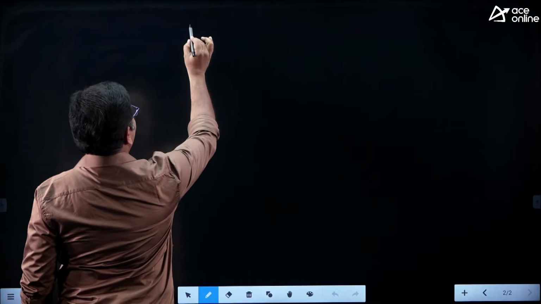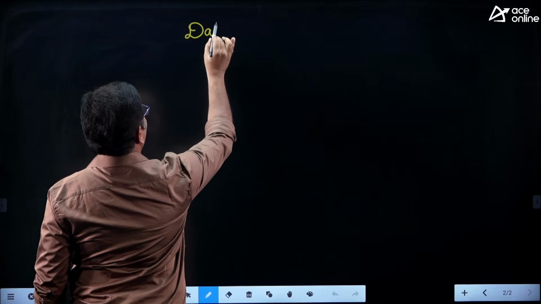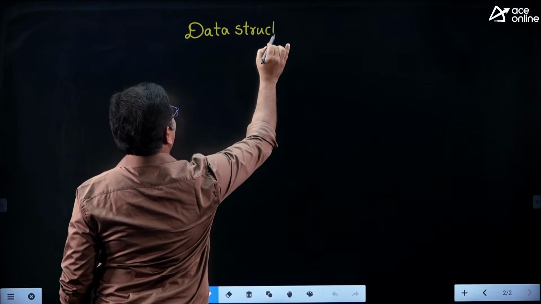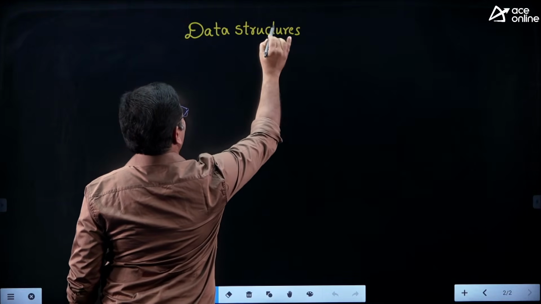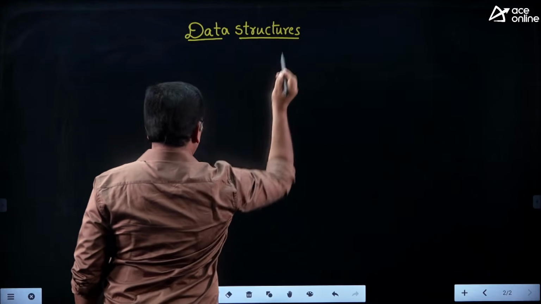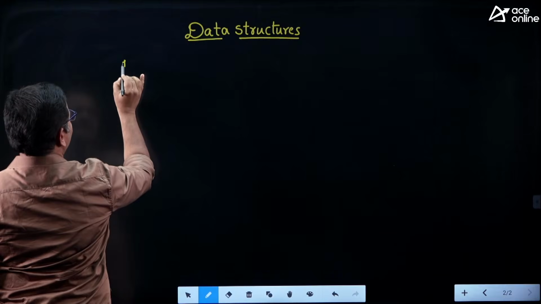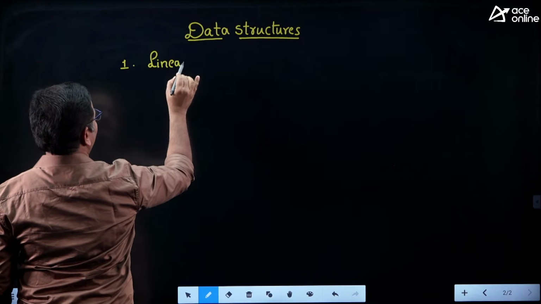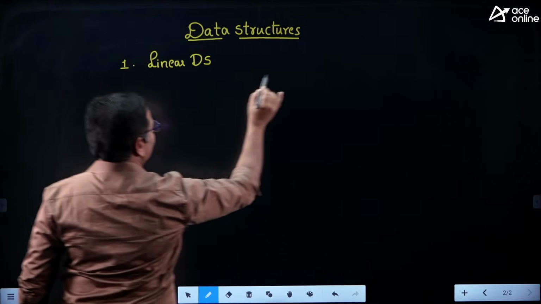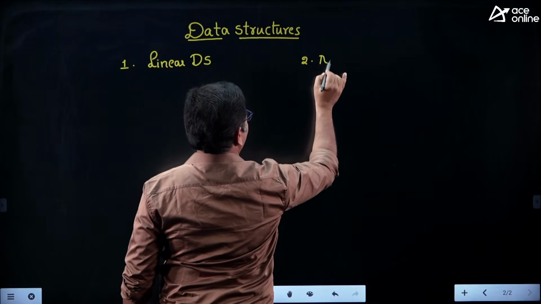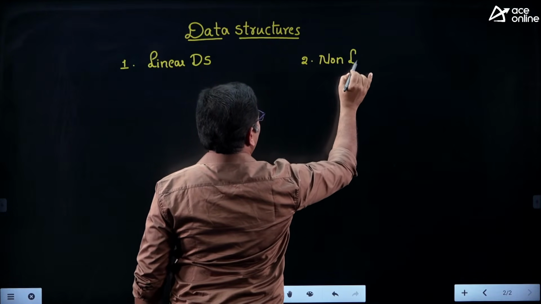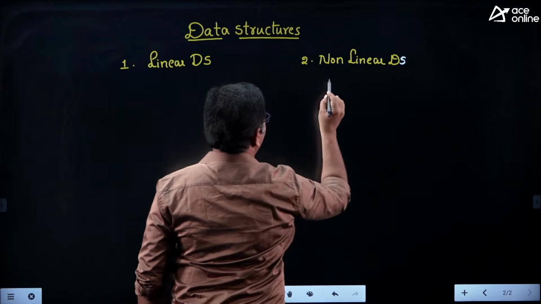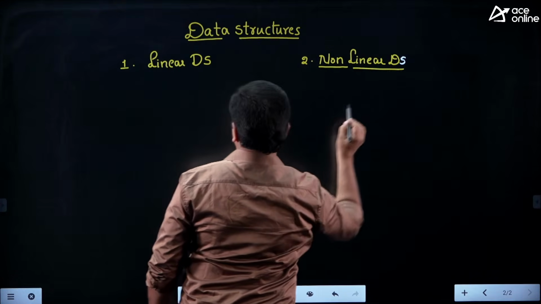When we are talking about data structures, we have two types: one is linear data structures, another is non-linear data structures.